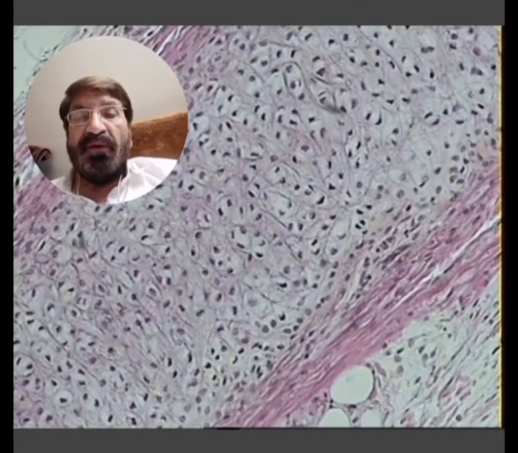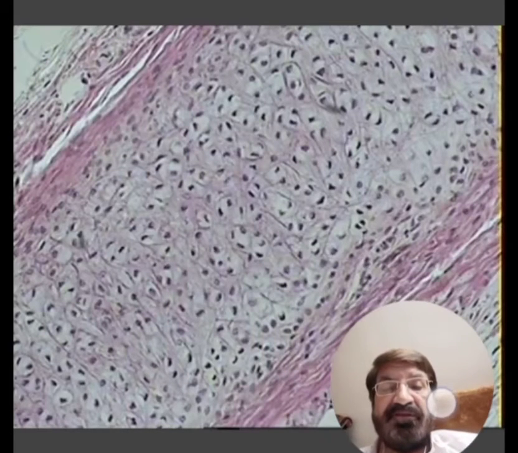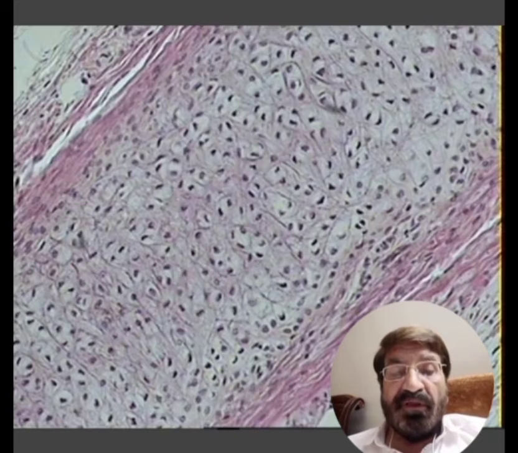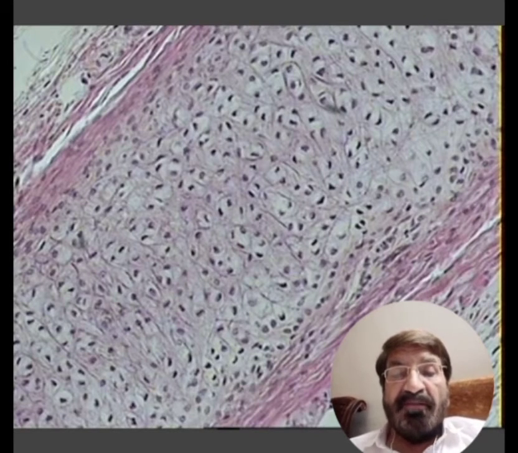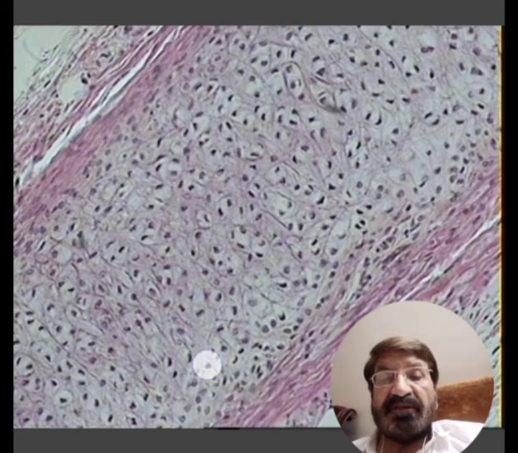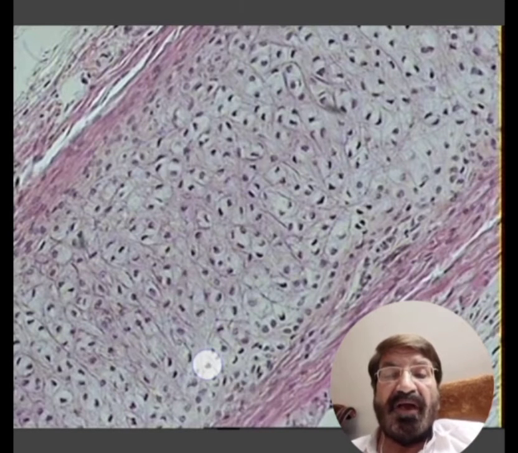So now can you see, here lies another type of cartilage, and you can see in the background there is a network of fibers. These are the elastic fibers. This is a piece of cartilage which has in the interstitium a network of anastomosing and branching, slightly eosinophilic fibers. These are the elastic fibers.